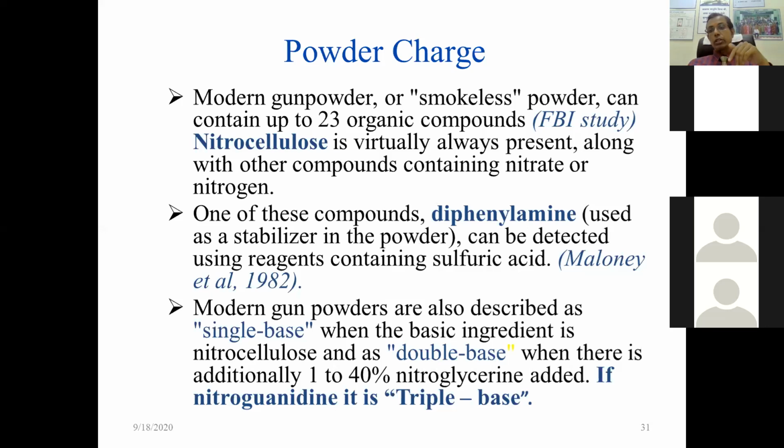When only nitrocellulose is present, that is known as single-base smokeless powder. When nitrocellulose plus nitroglycerin is present, it is known as double-base smokeless gunpowder. So in single-base smokeless powder only nitrocellulose is present, while in double-base gunpowder 1 to 40% nitroglycerin plus nitrocellulose is present. That is double-base smokeless powder.